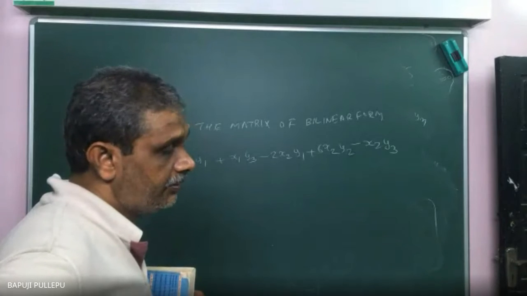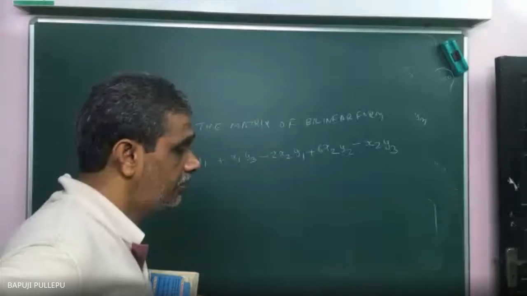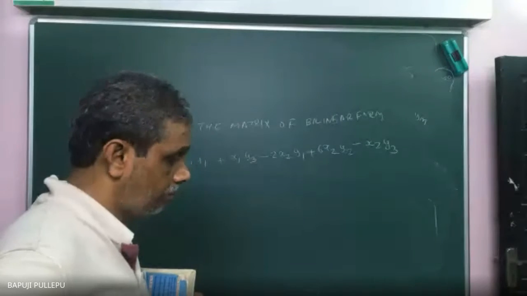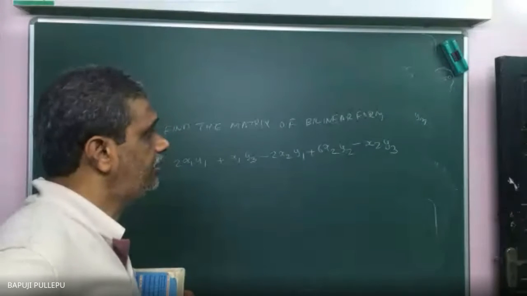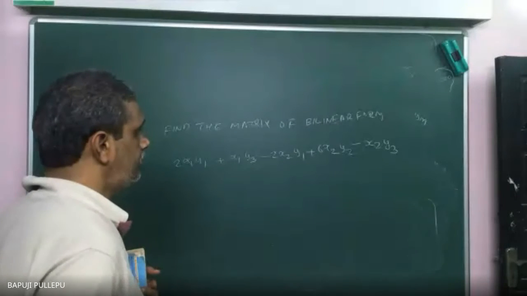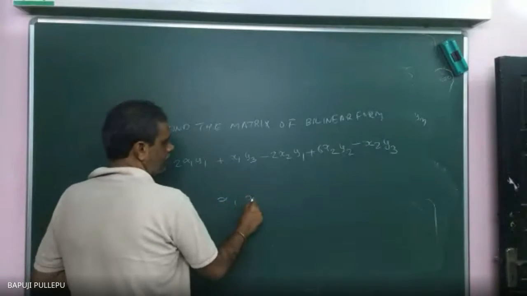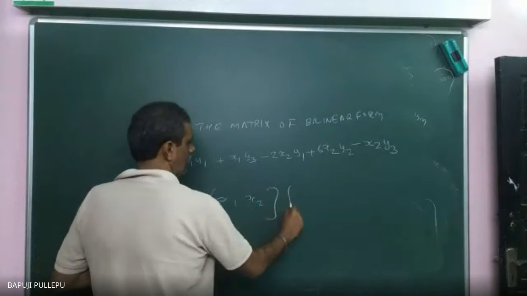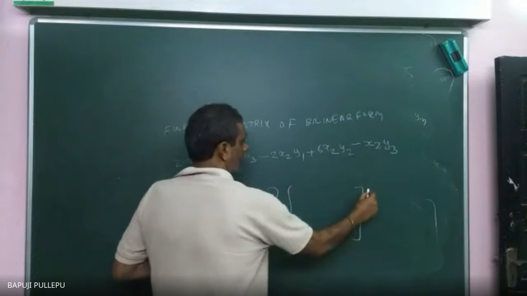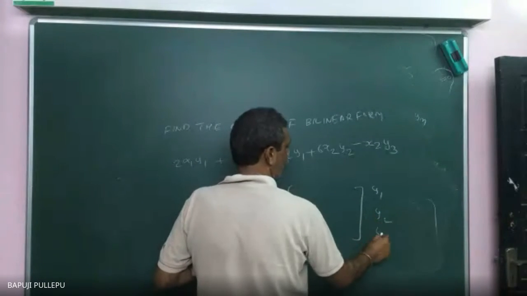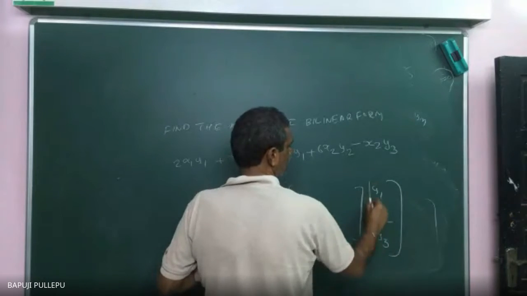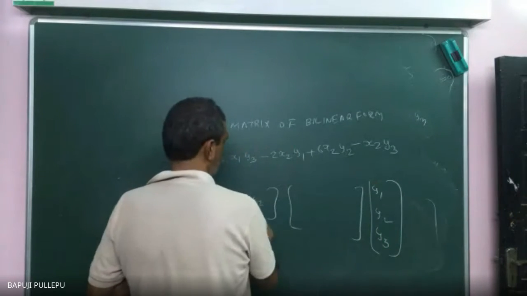Can you guess? Third order? No, 2 by 3. So it's not 3 by 3. How can you say 3 by 3? X is 2 only: x1, x2 is there. Then y1, y2, y3. Correct or not? So 2 rows, yes sir.